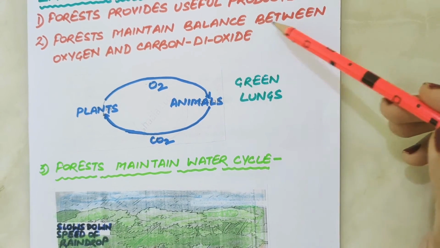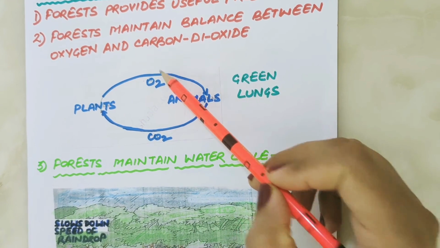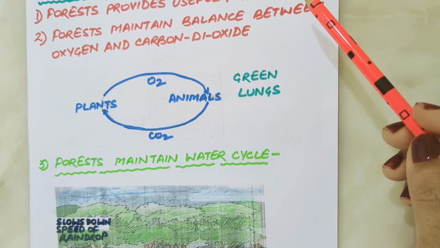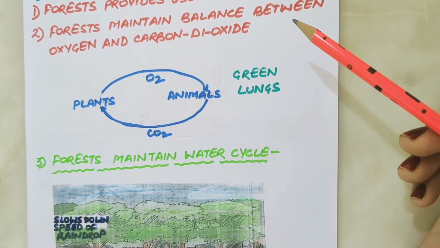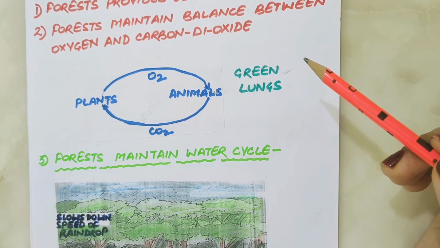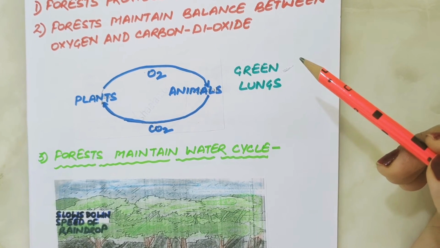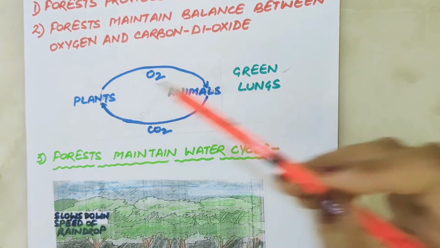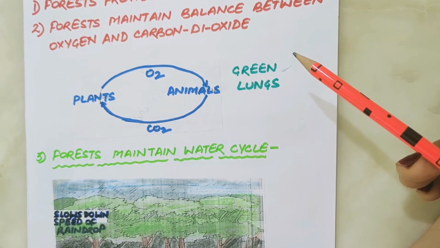Forests maintain balance between oxygen and carbon dioxide. Plants in the forest release oxygen during photosynthesis. This provides all animals including us with oxygen to breathe and helps to maintain the ratio of oxygen to carbon dioxide in the atmosphere. That is why forests are called green lungs. If the amount of carbon dioxide increases in the atmosphere, it would result in an increase in Earth's temperature. Plants in the forest take in carbon dioxide from the atmosphere during photosynthesis. Hence, they help to maintain the right amount of carbon dioxide in the atmosphere.